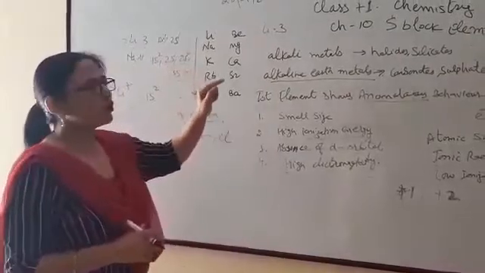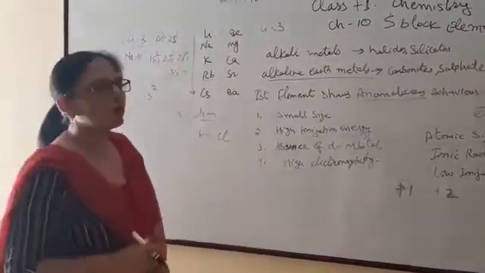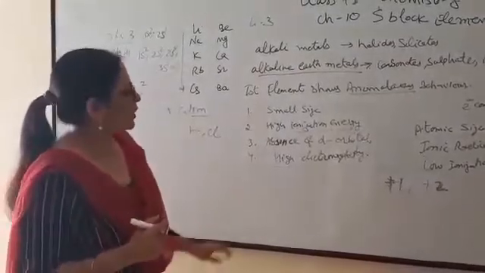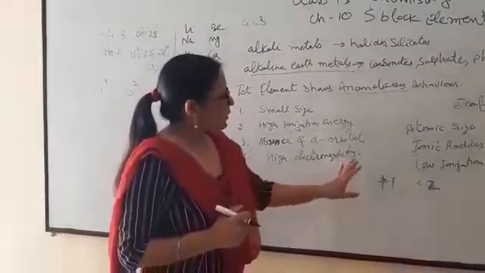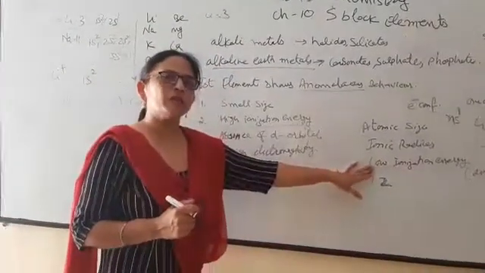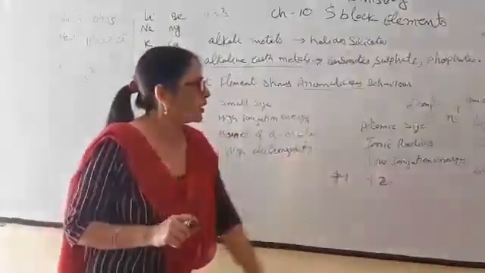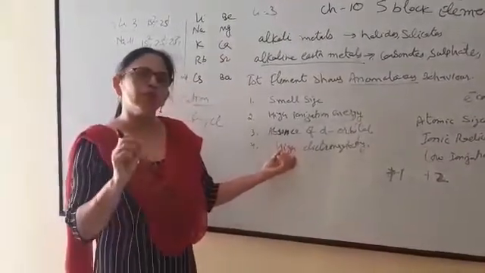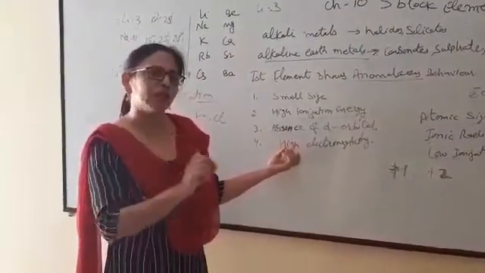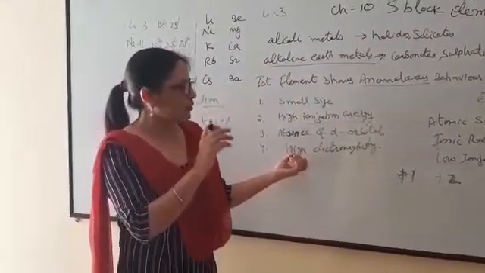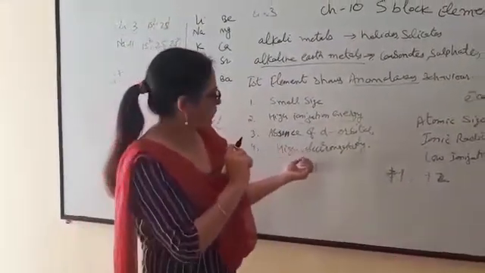The formation and uses of these compounds are reduced by CBSE. After this, we will discuss the chemical reactivity of these elements in tomorrow's session. And the question answers, which I will send along with this video in PDF form, note them down in your notebooks.